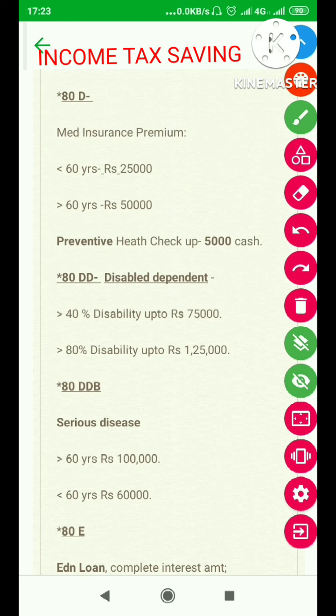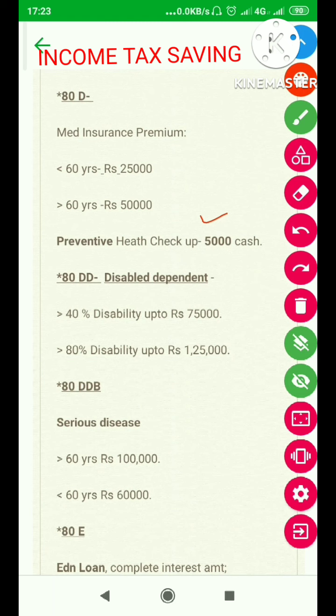Another interesting part is preventive health checkup. These things are required to be paid by cheque, as you understand, but preventive health checkup up to rupees 5,000 in cash also is exempt from income tax. So this also you can utilize for saving your income tax.